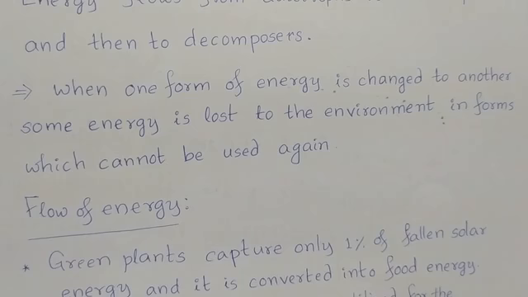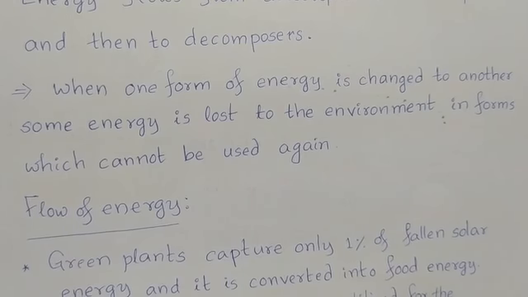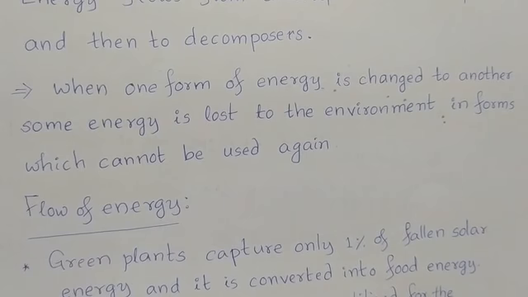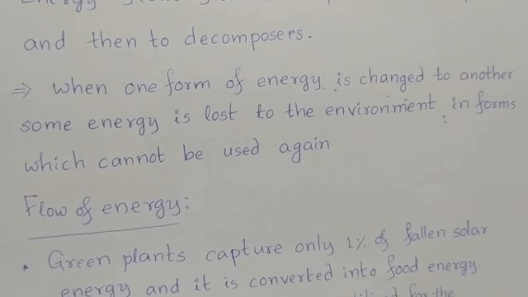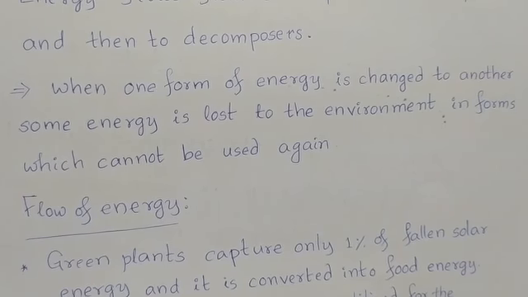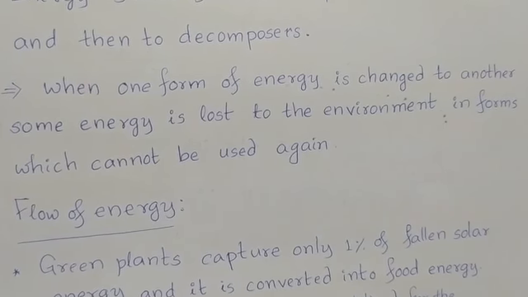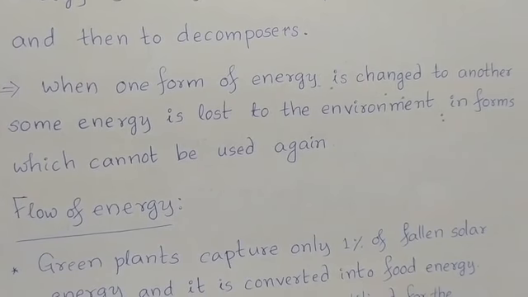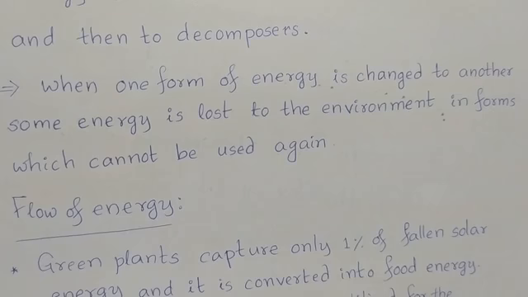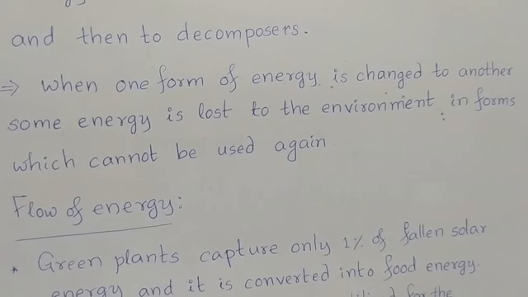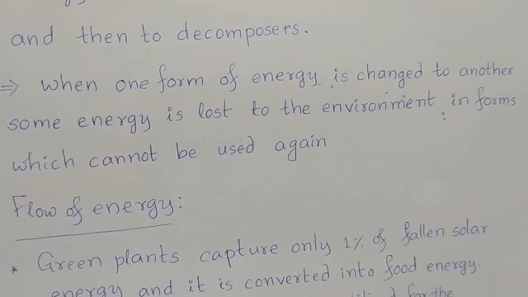Energy is flowing down from where to where? From sunlight to autotrophs, and from autotrophs to heterotrophs. During this process, what is happening? Energy is changed from one form into another form.